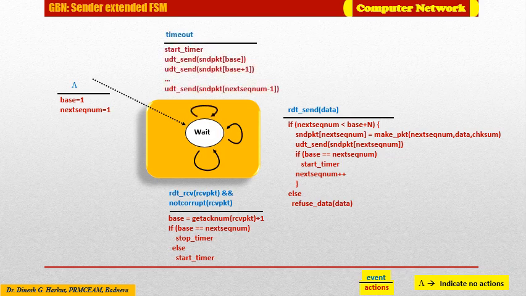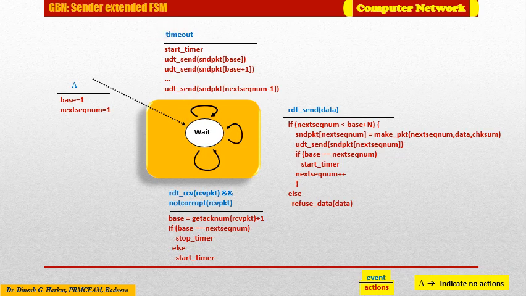The third event could be a timeout event. The protocol name, Go Back N, is derived from the sender's behavior in the presence of lost or delayed packets. As in the stop and wait protocol we have seen earlier, a timer is again used to recover from lost data or acknowledgement packets. If a timeout occurs, the sender needs to resend all packets that have been previously sent but have not yet been acknowledged.